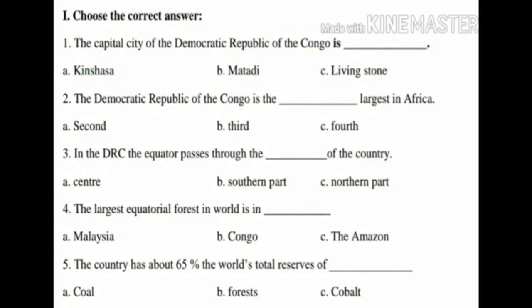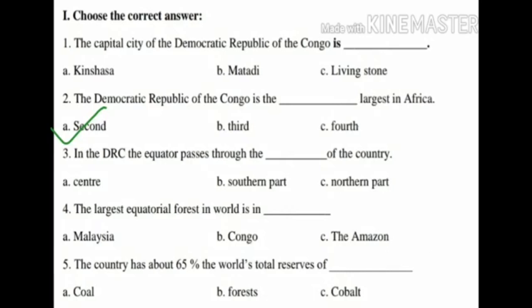Second question, the Democratic Republic of the Congo is the dash largest in Africa. Option A, second. Option B, third. Option C, fourth. The answer is second. The Democratic Republic of the Congo is the second largest in Africa.